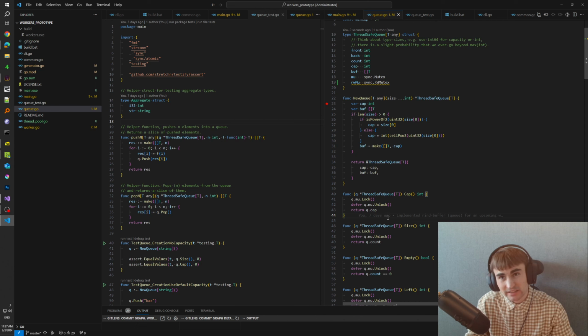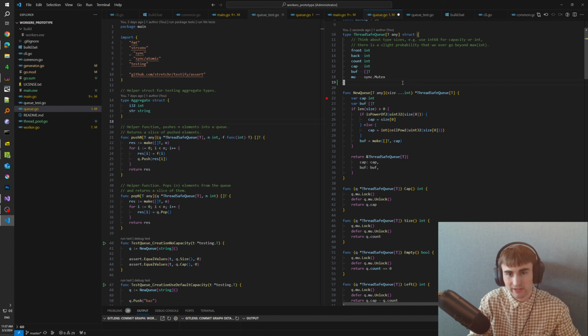But it isn't clear, because what happens if while we are accessing the capacity, some other thread tries to push an element into the queue, and then we receive incorrect data. That's basically why I decided to go with a regular mutex here.